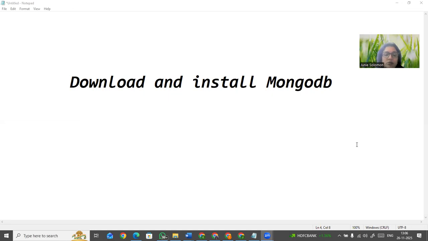Okay. So one of the trending NoSQL databases is MongoDB, right? So you have to first see how to download and install it. A little bit tough, but you need to know. If you know, then you will understand how to install it. So let's have a look into how to download and install MongoDB.